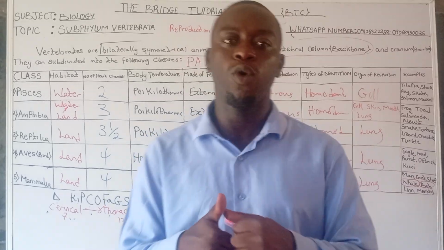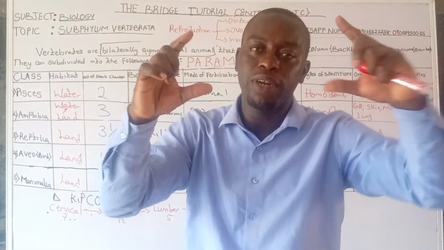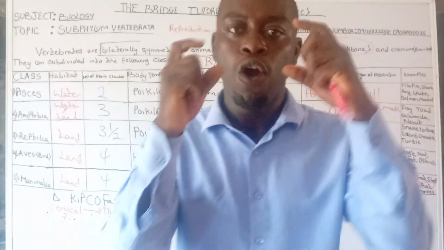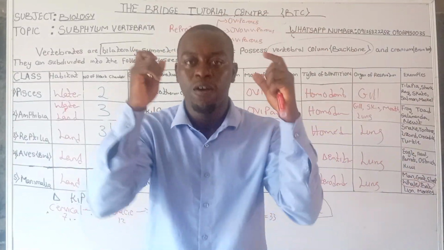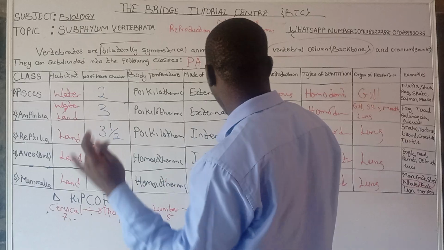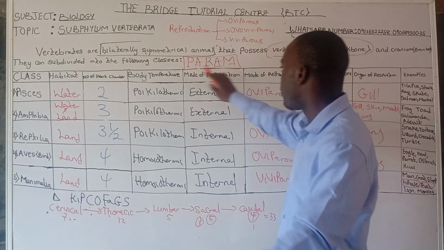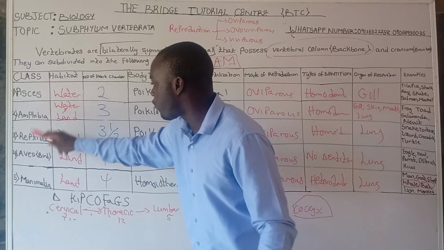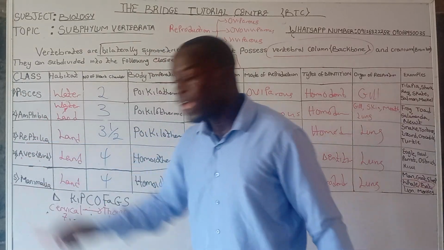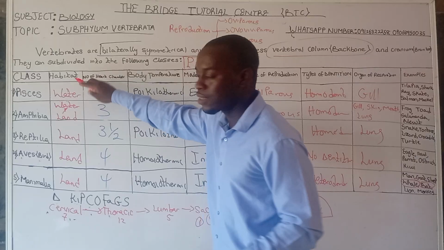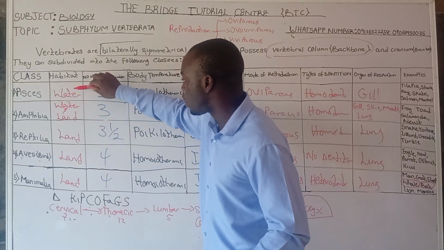Okay, so here is the summary of the 7 major characteristics of all the classes under subphylum Vertebrata. Please don't forget our acronyms for all those classes under the vertebrates. The acronym is PARAM: P is for Pisces, A is for Amphibia, R is for Reptilia, A is for Aves, and M is for Mammalia. Now, starting from the first characteristic, which is habitat, the Pisces is water.